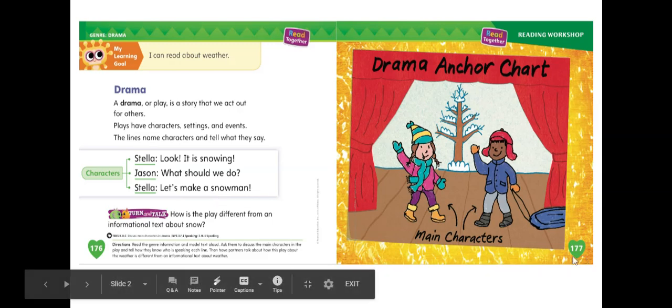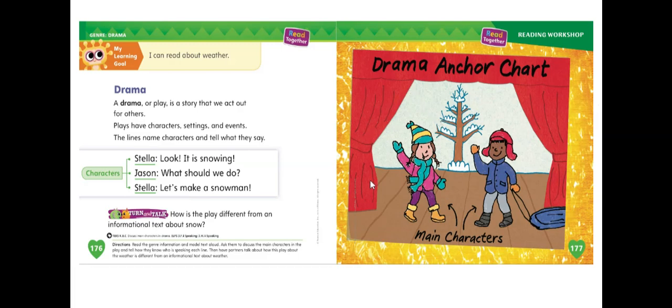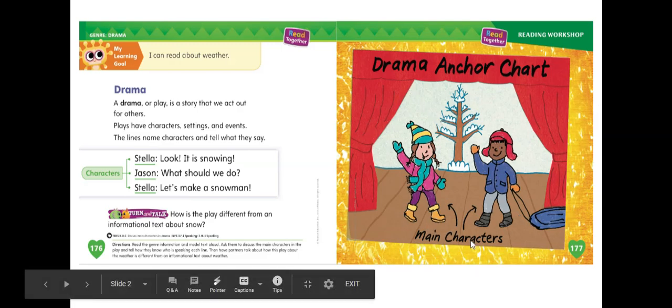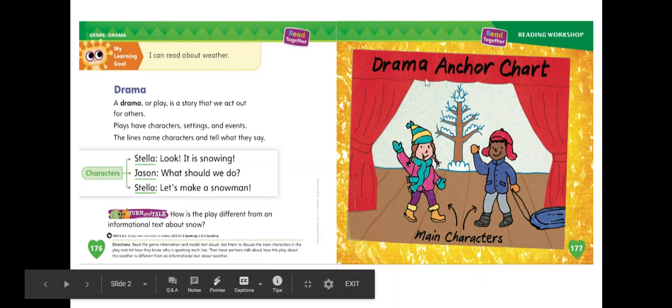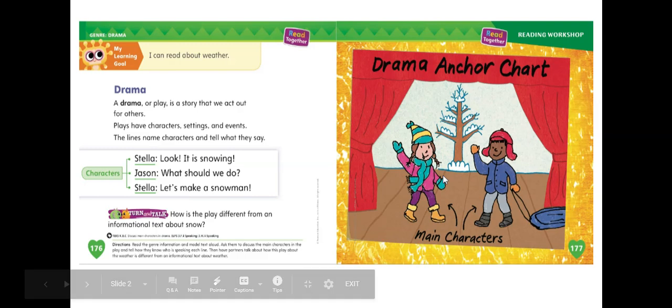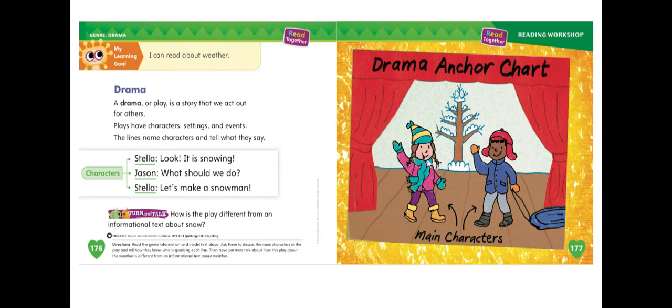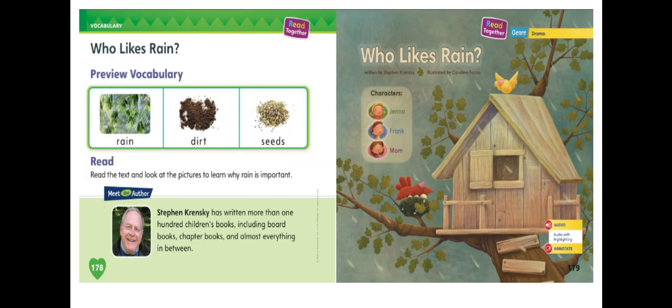Look at the picture on page 177. Drama anchor chart. These are characters, they're main characters. What do you see here? This looks like a stage. They are acting out the story. So we have this person is Stella, and this person is reading the lines for Jason. So they're acting out the story. Very nice. Let's go ahead and turn to page 178.